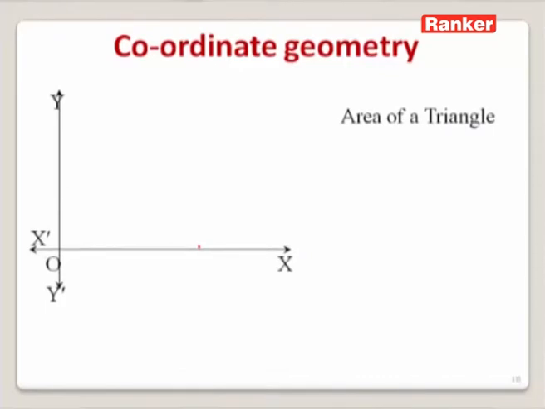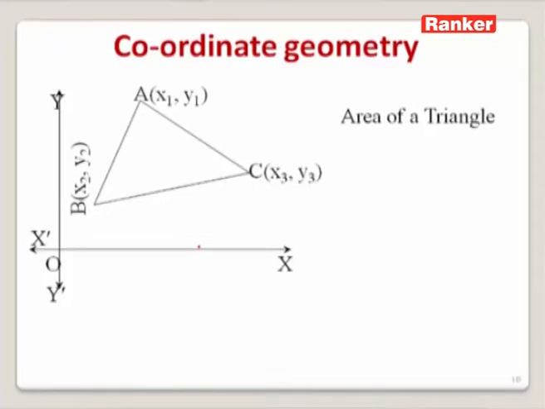Let us try to find out the area of the triangle now. This is the coordinate axis given to us, and this is the triangle with ABC as its vertices. A is equal to x1, y1, and B is given as x2, y2, and C as x3, y3. To find the area of this triangle, we need to draw the perpendiculars from A, B as well as C to the x-axis like this. Now, we can find trapeziums.